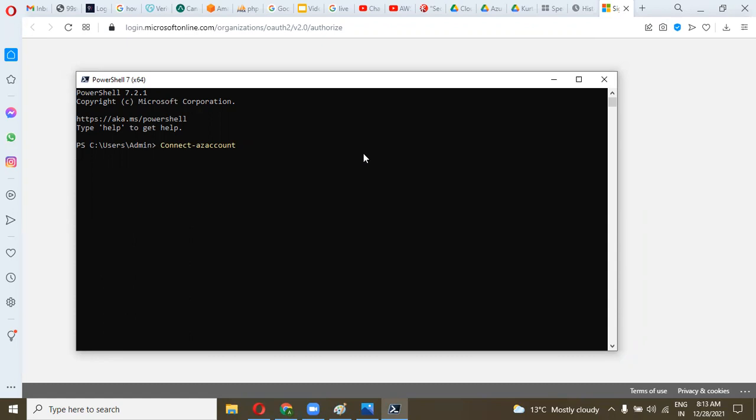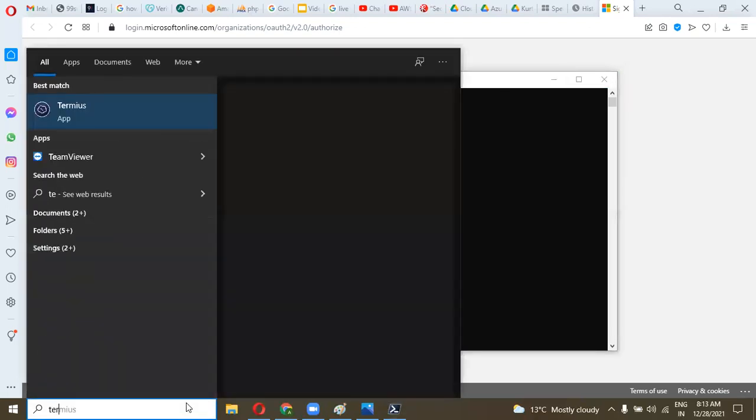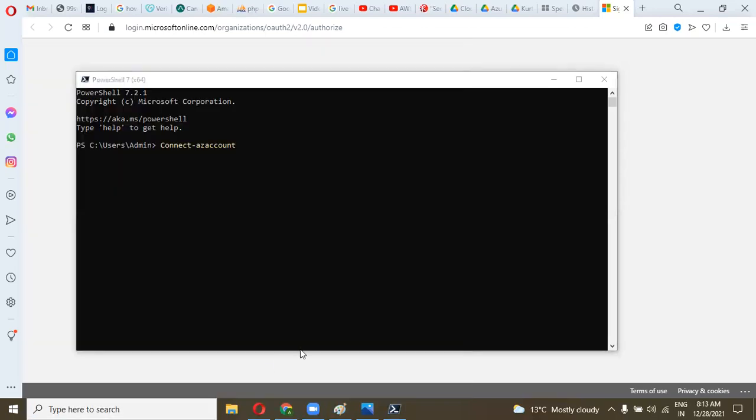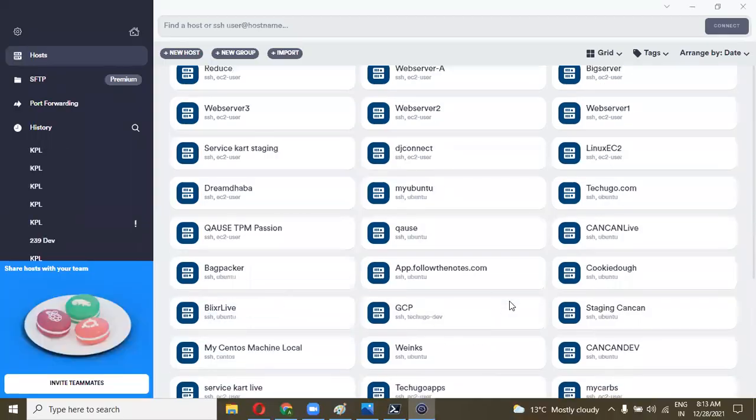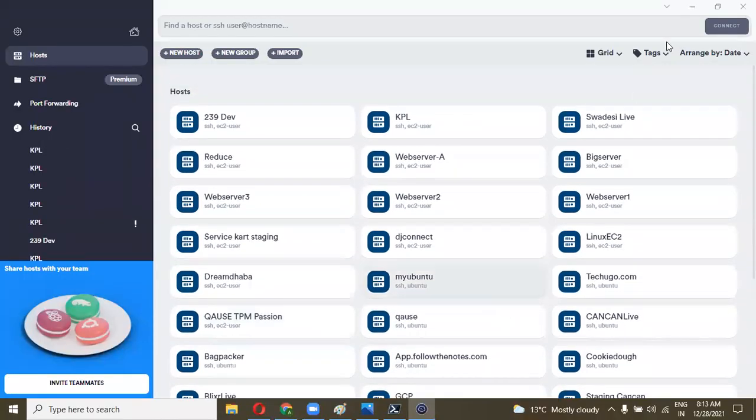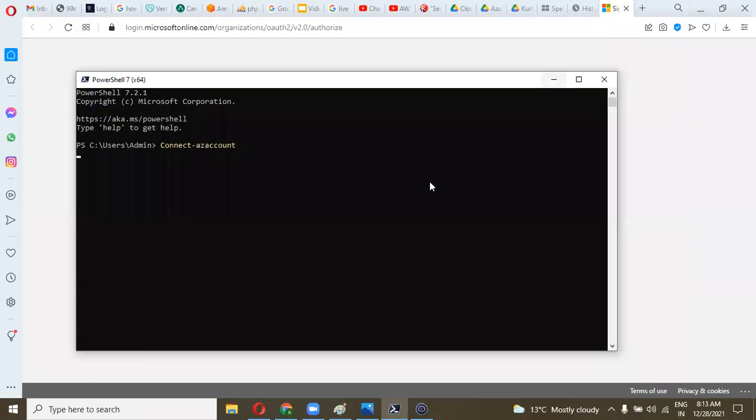Like PuTTY. Yeah, like PuTTY. But I'm not using PuTTY. I use Termius to control all my servers. I have 145 servers over here. You can see. Okay.